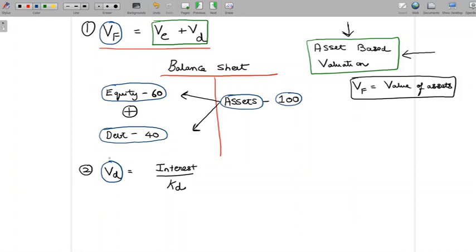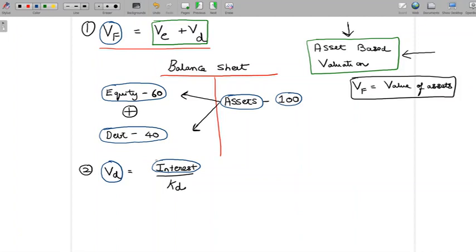So all that we have to understand here is when we spoke about one bond, we looked at cash flows associated with that bond, when we speak about total debt, we should talk about cash flows associated with total debt. And here we should not be talking about cash flows associated with one debt security, because we are talking mainly about the value of total debt. So that's why you can see here in the numerator, you can see interest here.